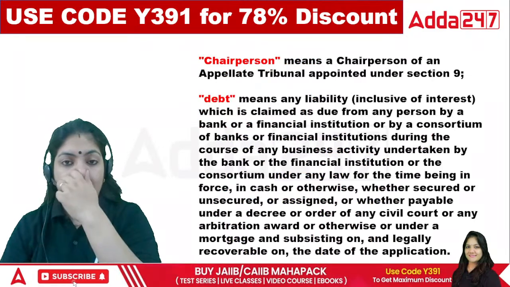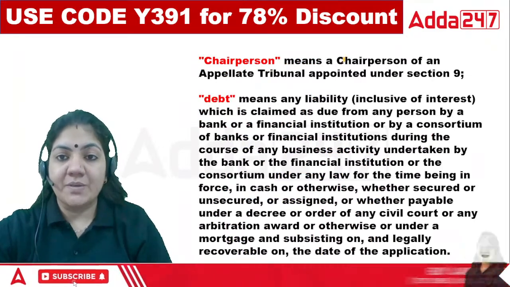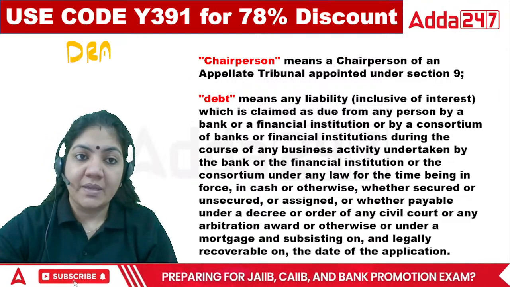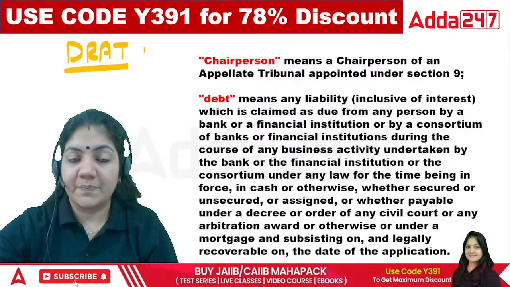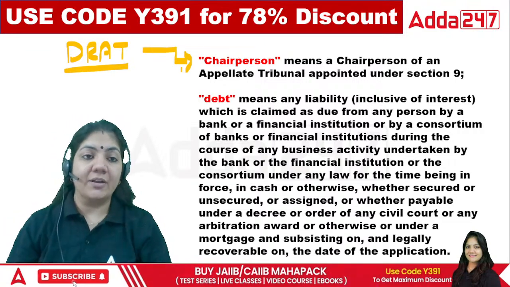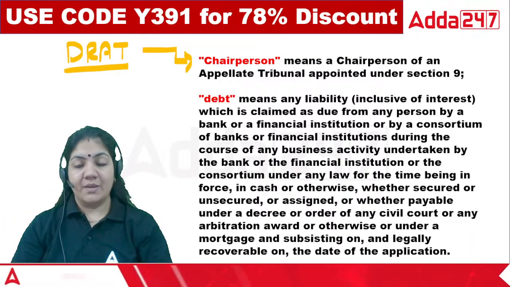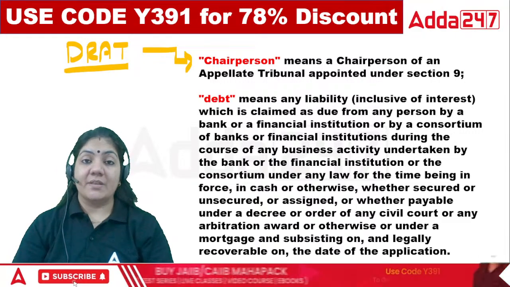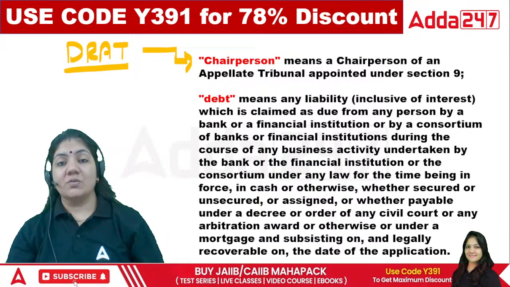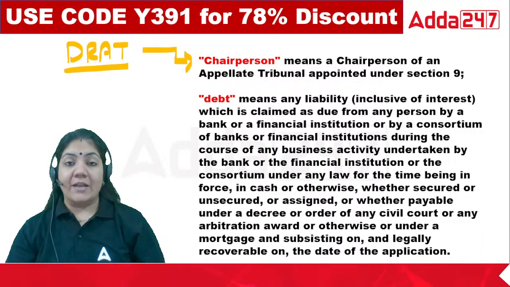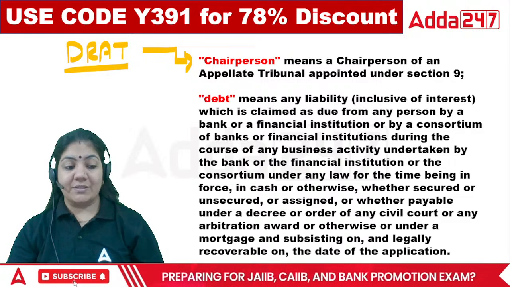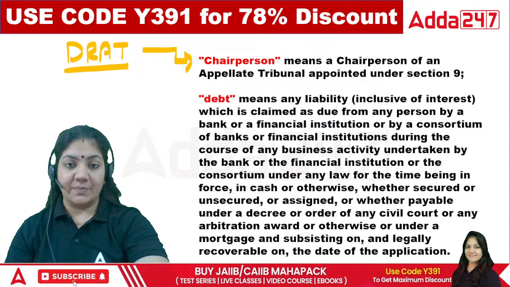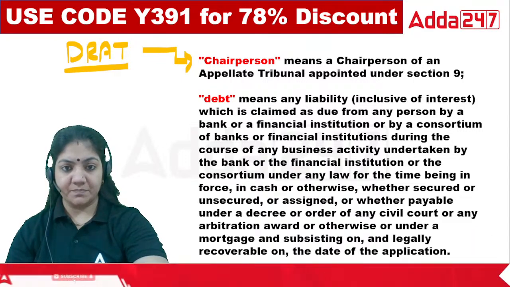Now, what is chairperson? In DRAT, the head of DRAT is the chairperson. So this is called chairperson. And in DRT, the presiding officer will be the head. In India, there are a total of 39 DRTs and 5 DRATs. So in DRAT, the chairperson will be the head, and in DRT, the presiding officer will be the head. That is so simple. Done?